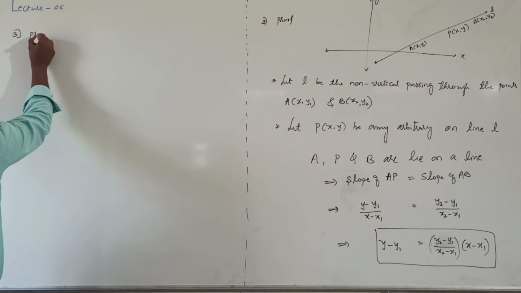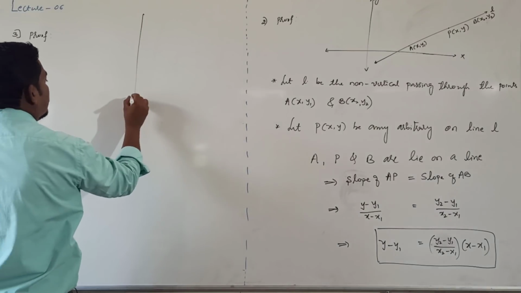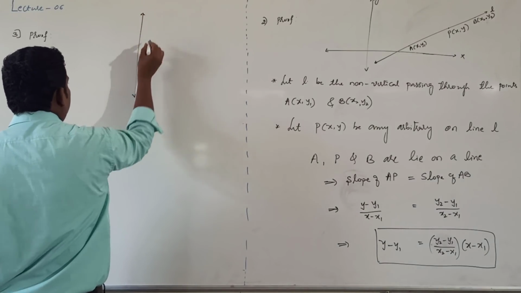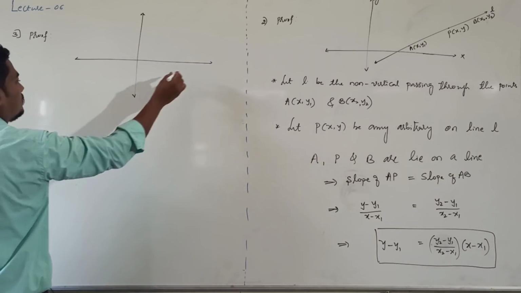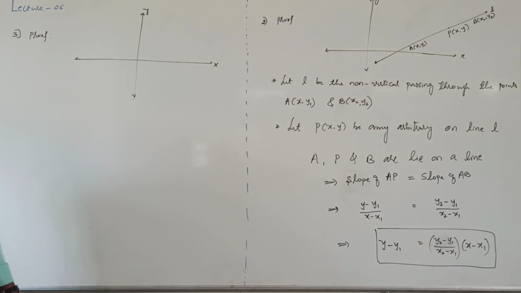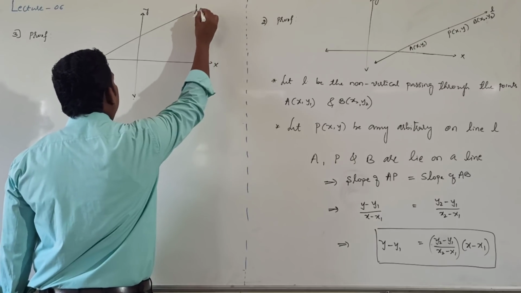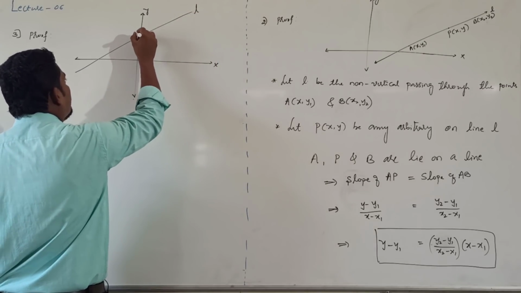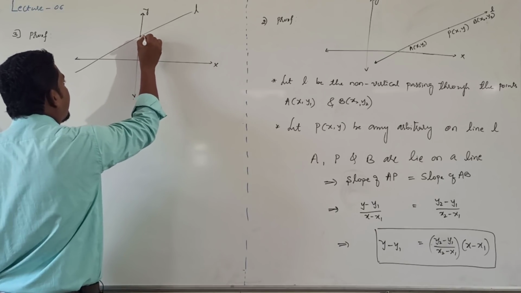Proof. Consider 2D plane, right? This is x-axis and y-axis. Find the equation of the line L. It makes an intercept c.